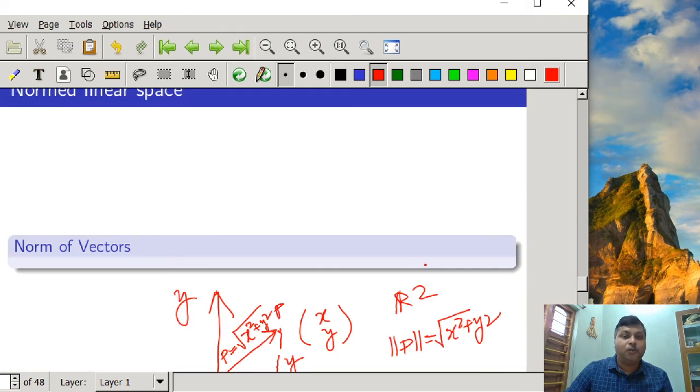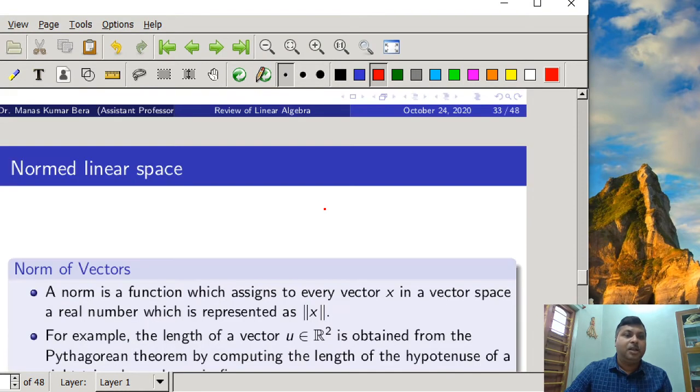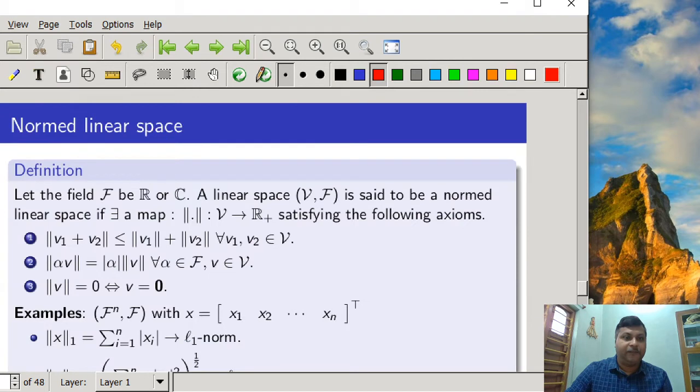In R2 we have defined the norm of a vector, but if we are in Rn or Cn, because we know that the vector space can be defined over the complex numbers C or over the real numbers R, which can be n dimensional, for that case how will we define the normed linear space? So here is the definition.